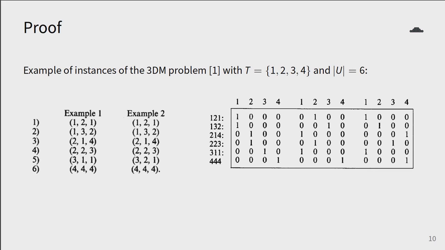If we look at the first row, (1, 2, 1) simply means that the first section has 1 in the first column and 0 in the other 3 columns. For the second section, there is a 1 under 2, and similarly for the third section, we have a 1 under 1. Repeating this for all 6 elements gives us a binary matrix of size |U| times 3|T|.